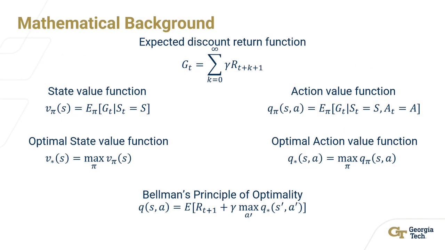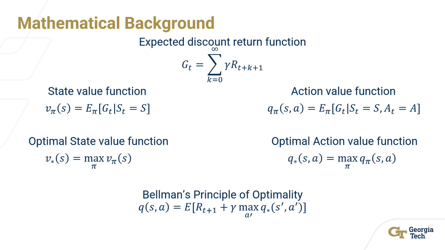So I don't want to get too deep into the mathematical background, but the goal for the agent is to maximize the reward, and this is represented by that first equation there, which is known as the expected discounted return function. The discount factor is included in order to force the agent to focus on the immediate reward rather than focusing on the future reward.